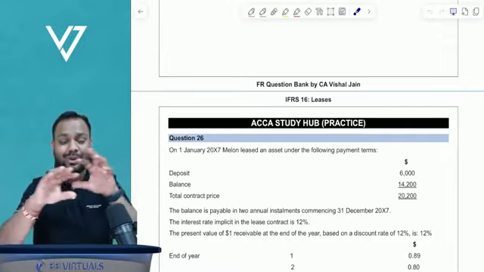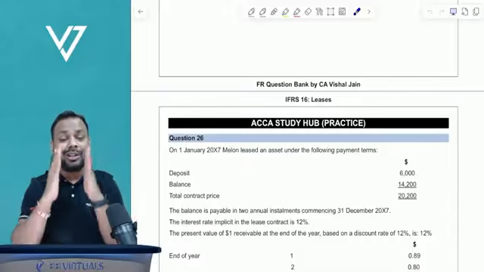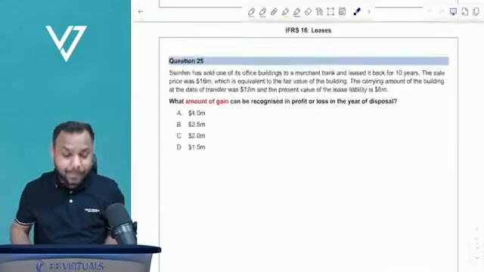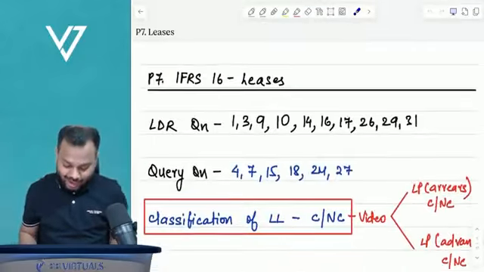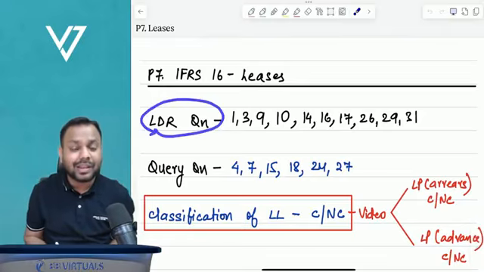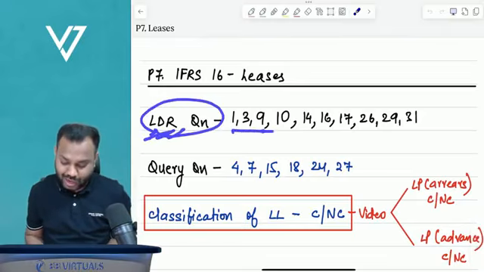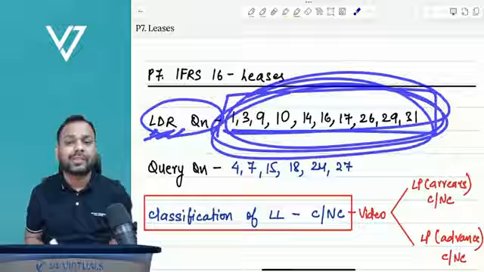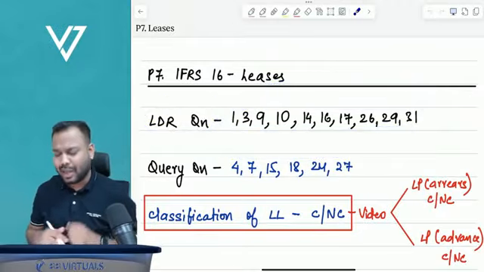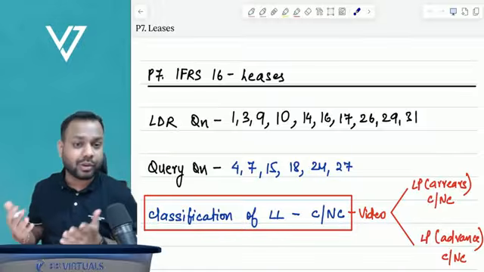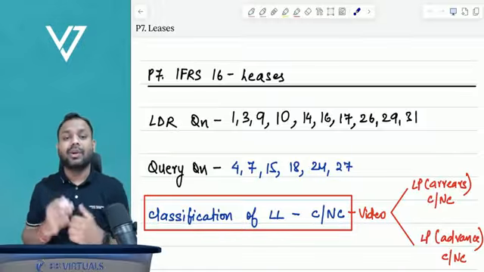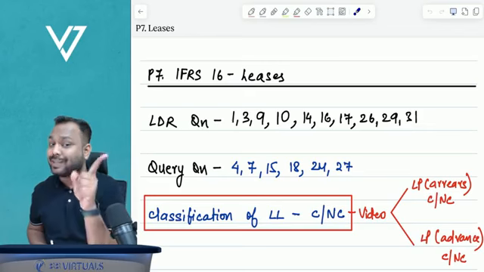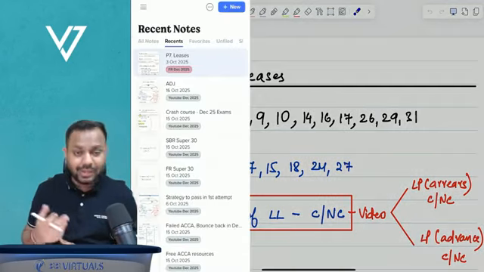You are not required to hover around multiple materials. All the materials at one place. And the best questions from these I have identified as LDR, means last day revision questions. LDR questions I've highlighted, and I will be discussing these questions with you guys. Apart from this, if you have any other questions, a query, definitely you can come to me and we'll discuss those questions as well in the query sessions. Okay. Now, this is about section A.